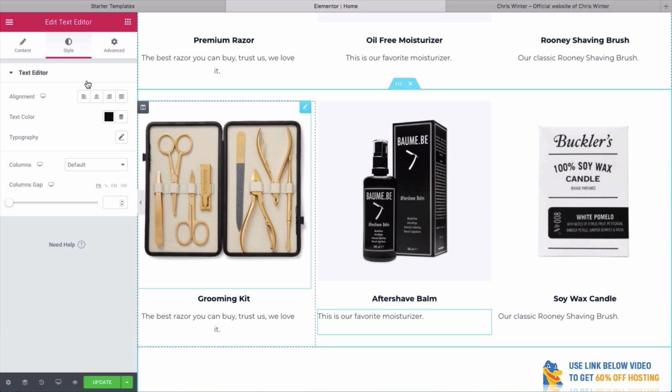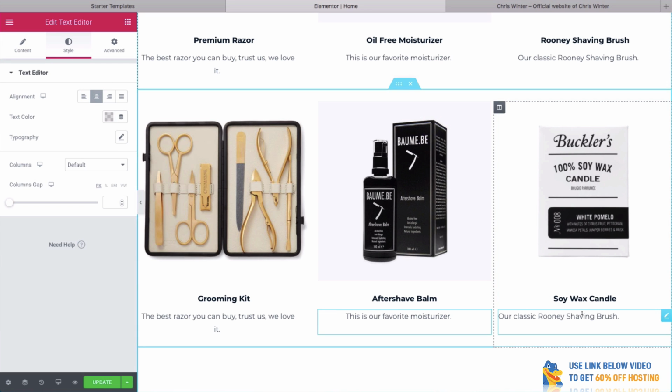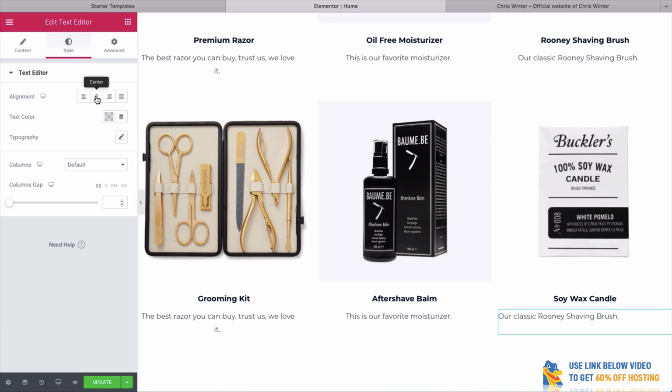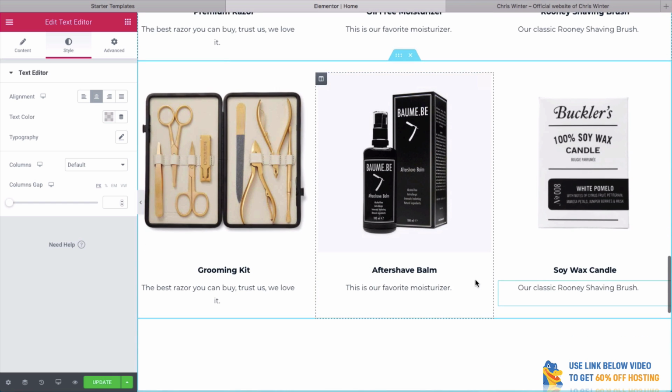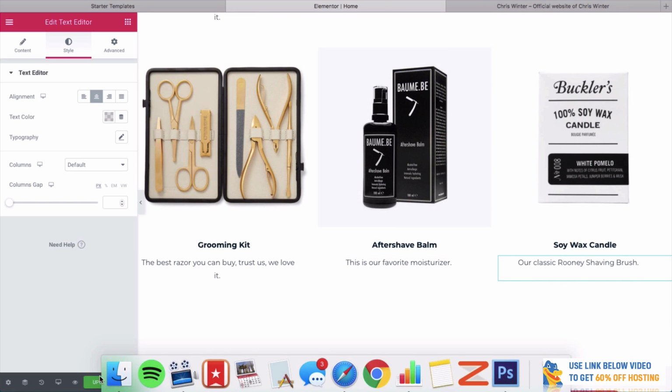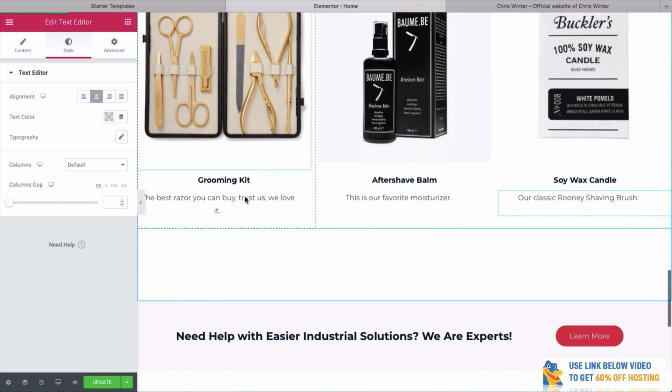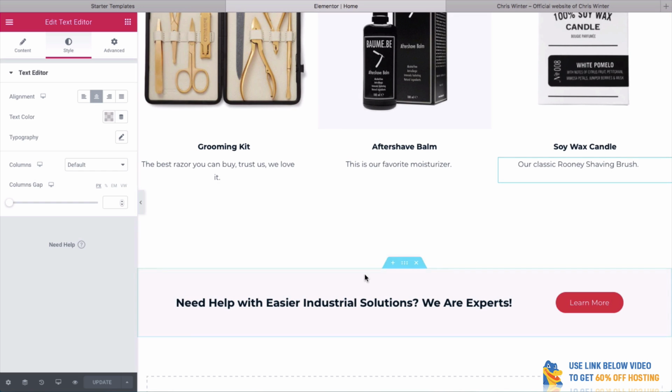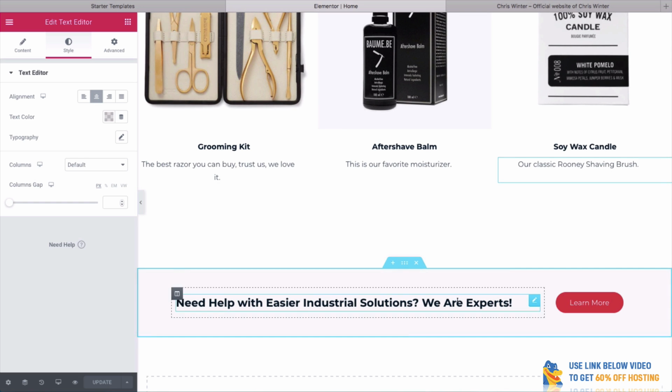I don't know if any of you guys have made websites in the past, but when I started making websites, it was all done with coding. CSS, HTML, this would have taken a long time. It's so quick these days. Next up, we have a really cool little section. This is a call to action.